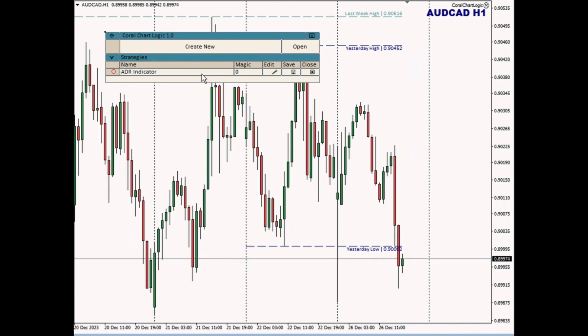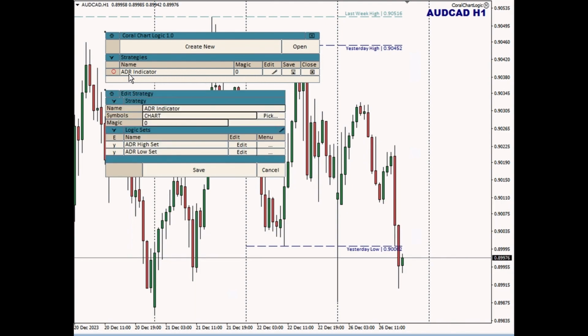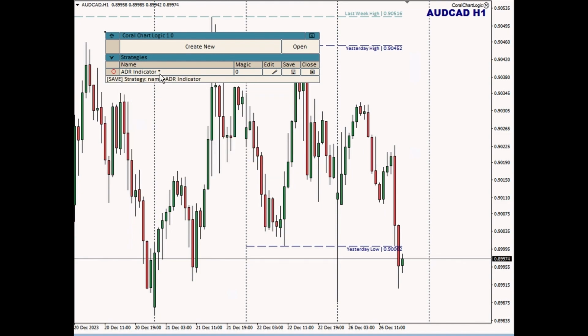When I edit a strategy, like let's say I were to come into ADR indicator and make some changes to something in here and then save those changes, then there's a little asterisk shown next to the name of the strategy in the list. This asterisk is simply telling me that I have made changes. It doesn't actually know anything about the changes. Like you saw, I didn't actually change anything, but I did open it to edit and then hit save, and that made it think that there were some changes in there.